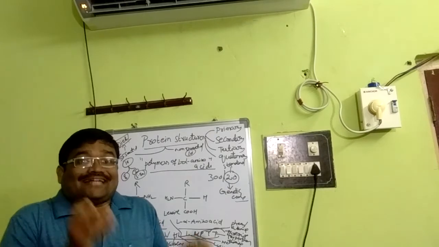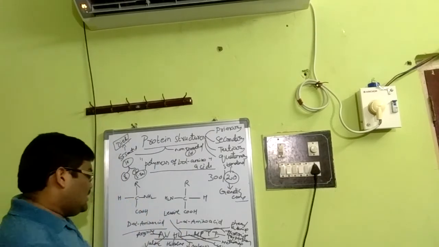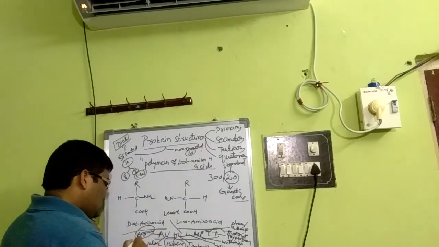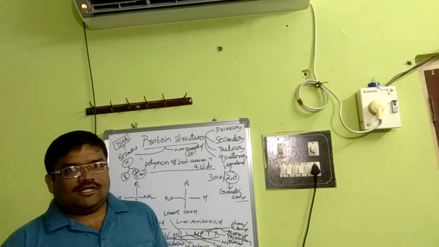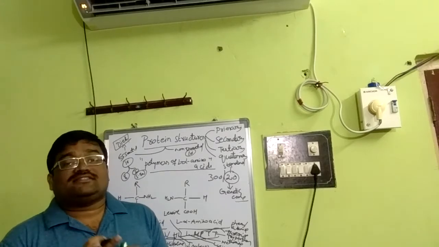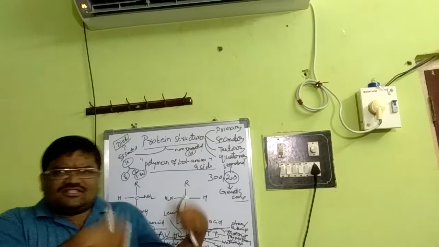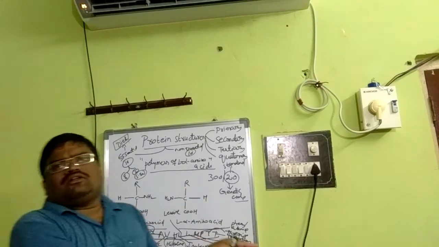I told you, out of 10, 8 are exclusively essential and 2 are semi-essential. Arginine and histidine are semi-essential amino acids because adult human beings can synthesize them, but not children. That is why they are considered semi-essential amino acids. So these are the basic issues about amino acids.